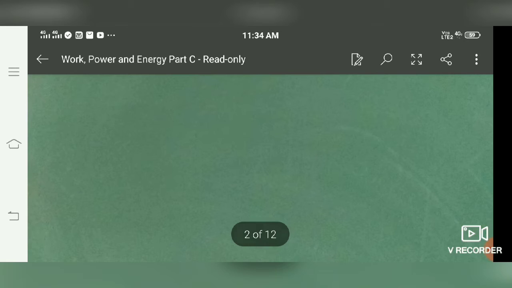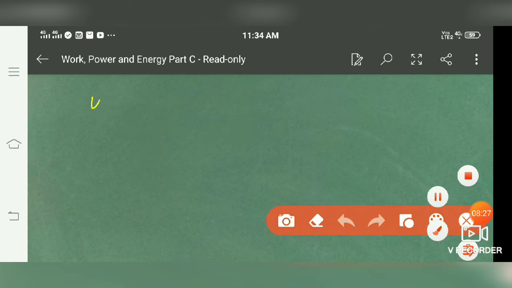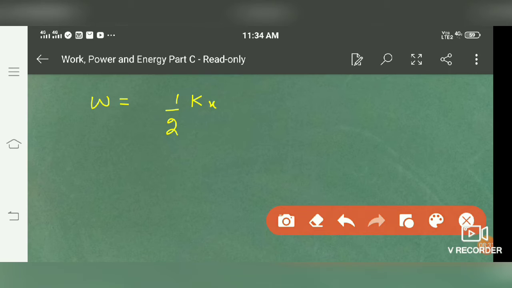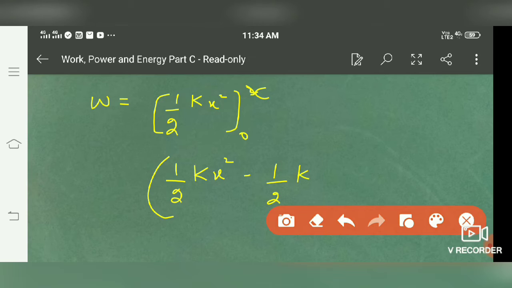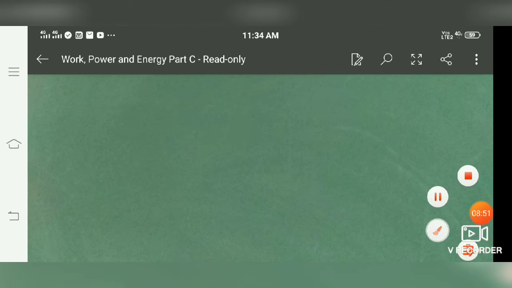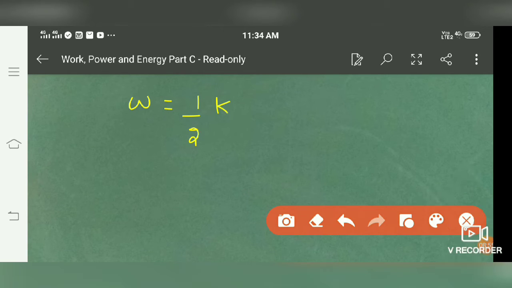So by substituting the formula, we get W is equal to half k x square with limits from 0 to x. Substituting the limits, first we substitute x as such, then we substitute 0, so that term becomes 0, and work done is equal to half k x square.